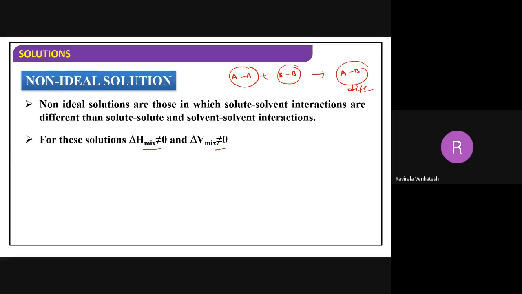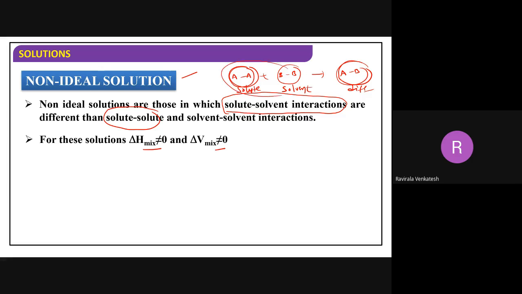So this type of solution is a non-ideal solution. Understood better? So what we are saying is solute-solvent interactions, that means AB interactions, are different when compared with solute-solute attractions. For example, this is a solute and this will become the solvent. Whichever is high is called solvent, whichever is low is called solute.